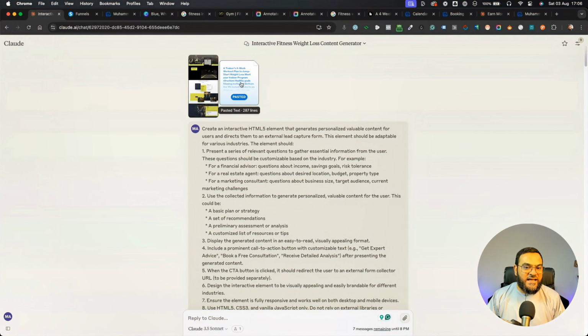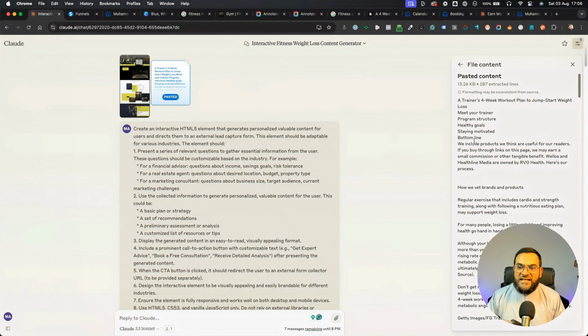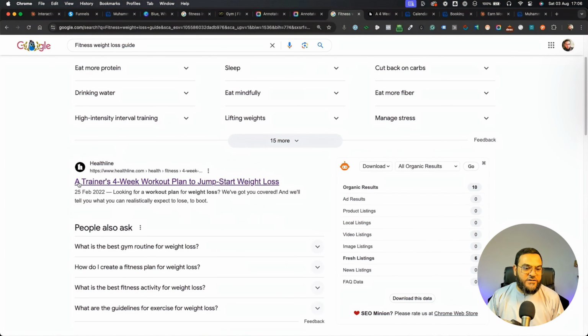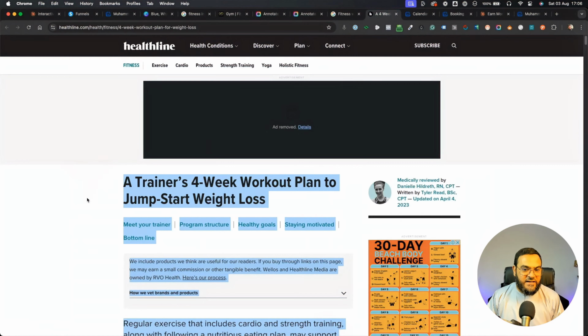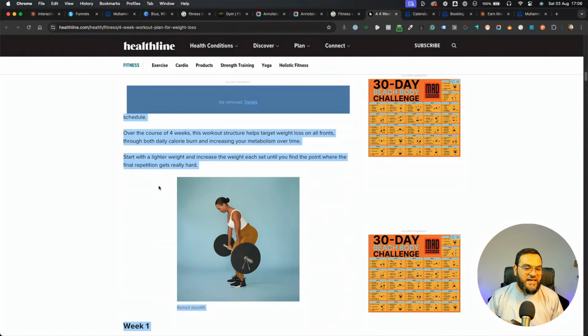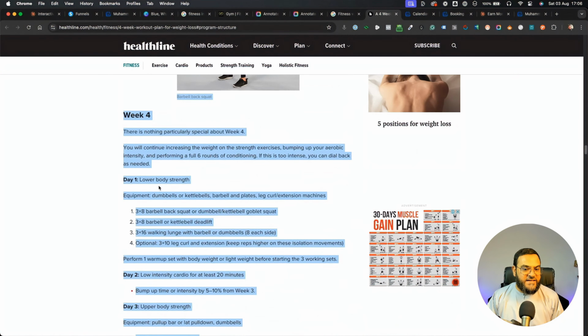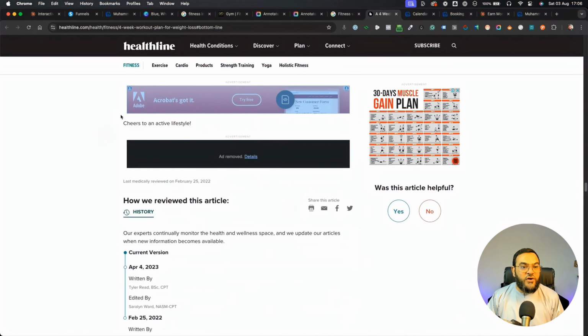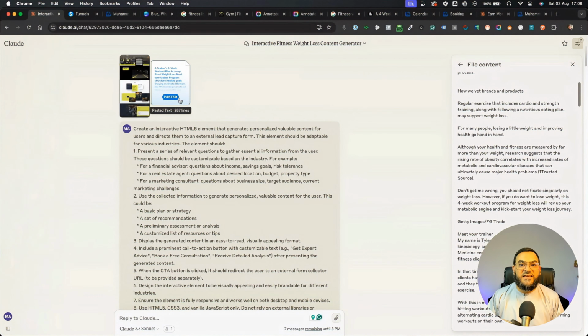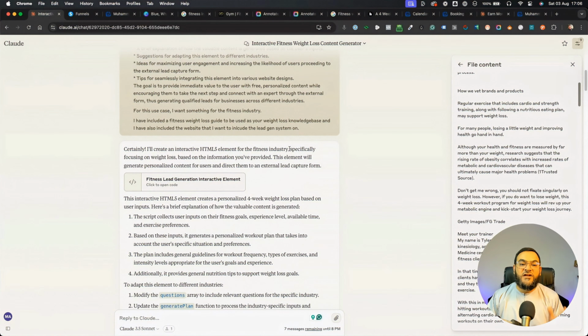And then the second thing I did was I pasted in this 4-week workout plan to jumpstart weight loss guide. I got this simply by just Googling fitness weight loss guide, and this was the first option that came up. And here is the website. So all I did was, as you can see, I copied this entire text, and I used this now as the knowledge base. And then I just went into Claude and I pasted it in. And as you can see, now it used that as my knowledge base.